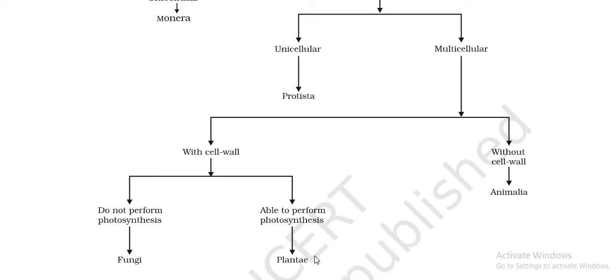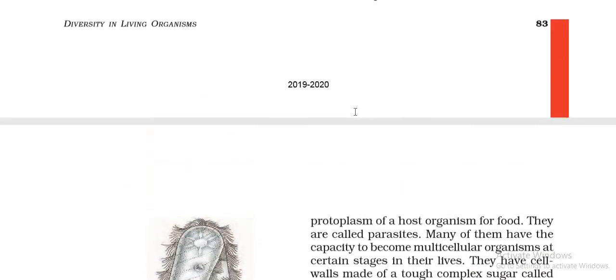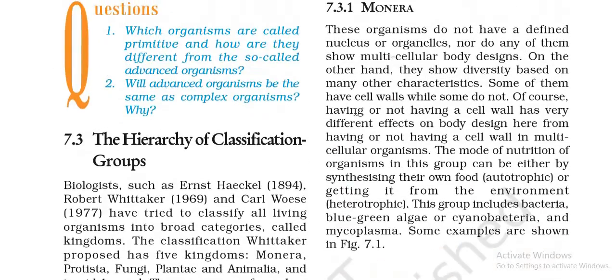under kingdom Plantae. Now children, let us deal with all these 5 kingdoms and their characteristics individually. The first thing that we will start off with is kingdom Monera. As you all have seen right now, kingdom Monera are actually unicellular prokaryotes.